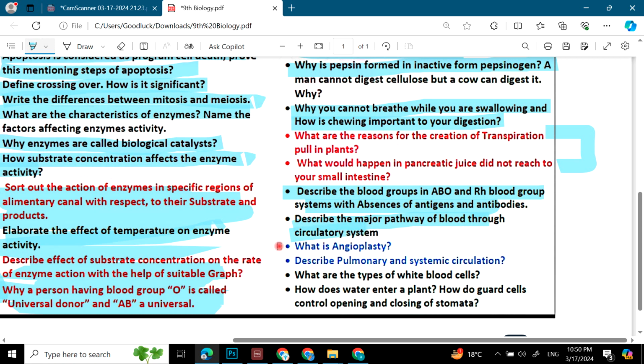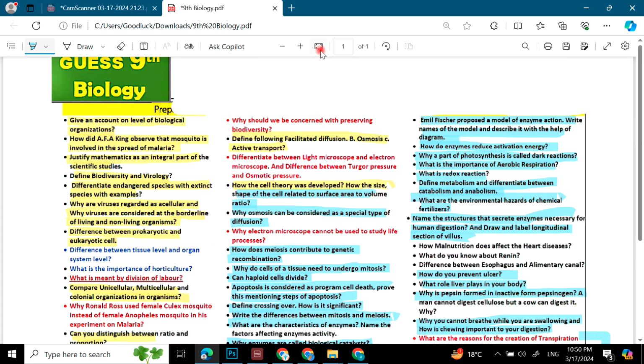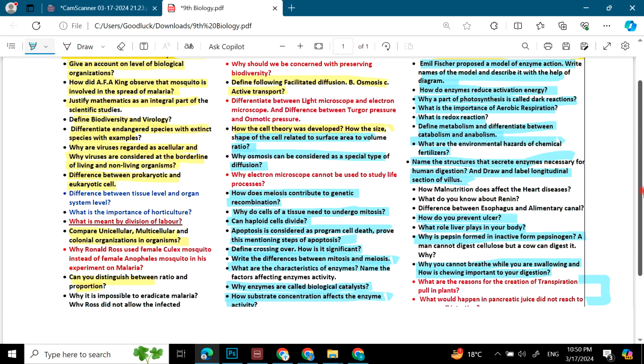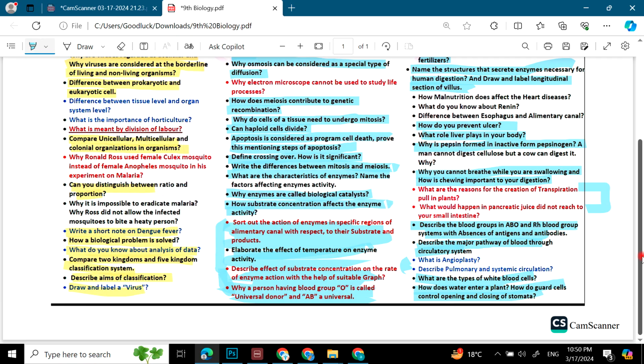दो blue questions हैं. Then we have, what are the types of white blood cells? How does water enter a plant, how do guard cells control opening and closing of stomata? So these are the most important questions of your book, and you need to prepare them thoroughly, one week before your exam. सो आप लोग इन तमाम क्वेश्चंस को अच्छे से प्रिपेयर कर सकते हैं for both short and long questions.